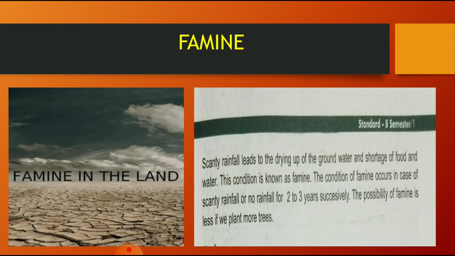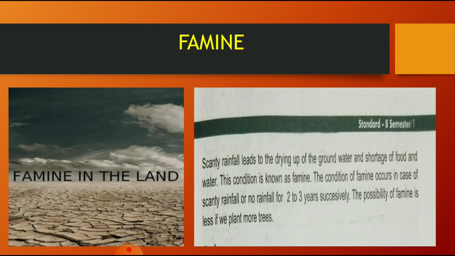So scanty rainfall leads to the drying up of the groundwater and the shortage of food and water. This condition is known as famine. So I told you that due to this shortage of food and water, we may experience famine. The condition is also known as drought, right? Drought or famine, that is one and the same thing. The condition of famine occurs in case of scanty rainfall or no rainfall for 2 to 3 years successively. The possibility of famine is less if we plant more trees.